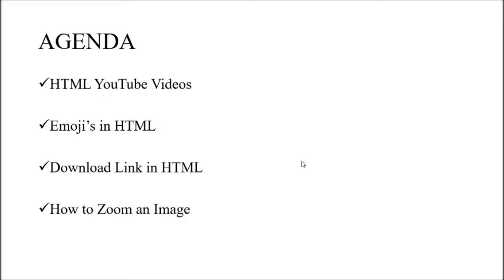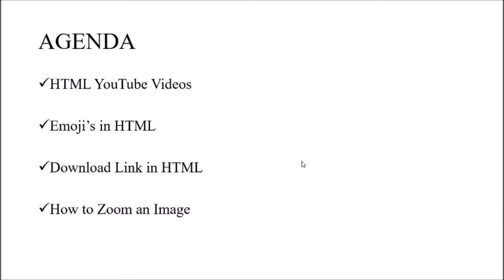When a person hovers, that is, moves the cursor over your image, it will show a zoomed, bigger size. When you move the mouse away, it gives you the normal size. This is how to zoom an image, and this is what we are going to discuss in the last topic.